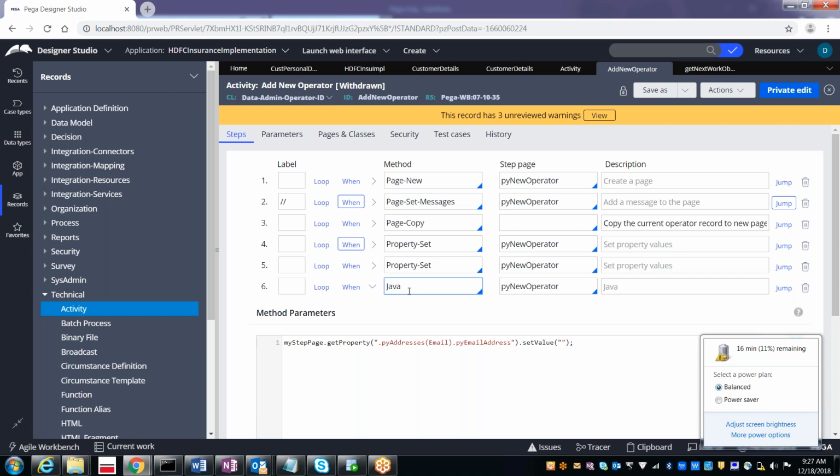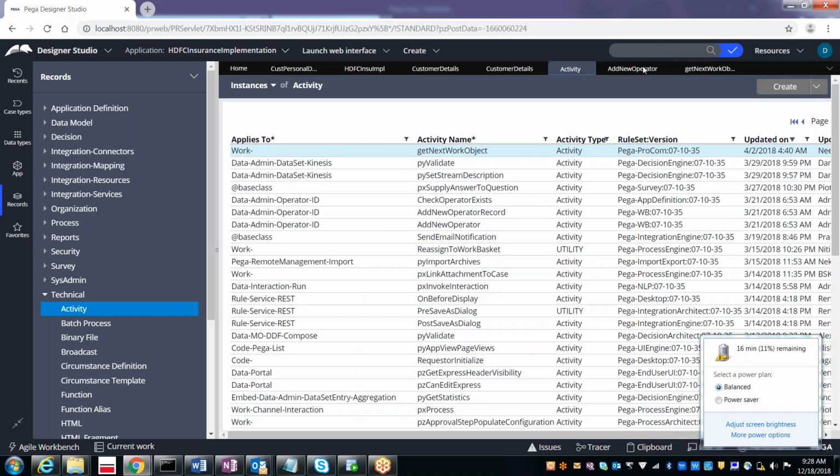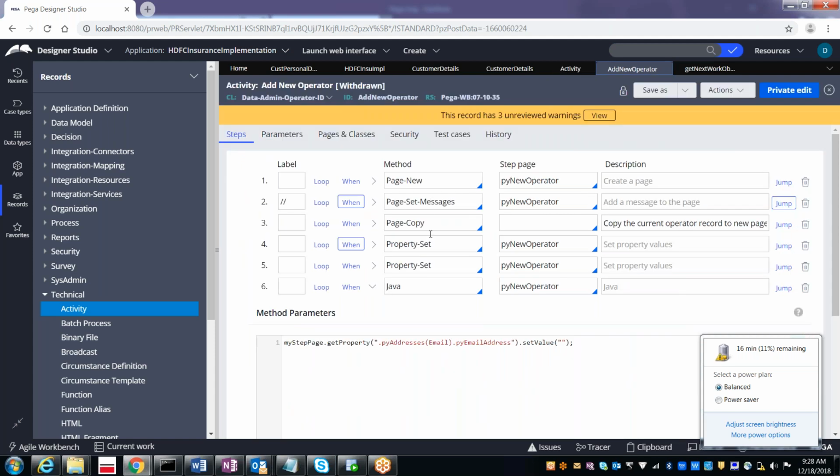1% we will be using Pega activities, 99% we will be creating our own activities. And 99% we will be using Pega methods, but only 1% we will be using the Java methods. Activities are created by Pega, so these we will be using only 1%. And in the activity we will be using the methods. So these methods 99% will be the Pega methods, only 1% will be the Java method. Clear, right? So that is the thing.